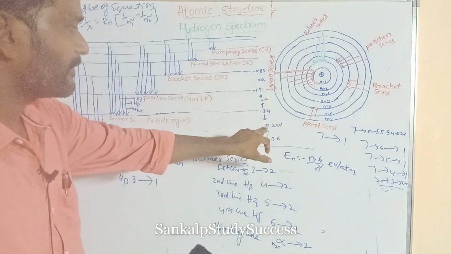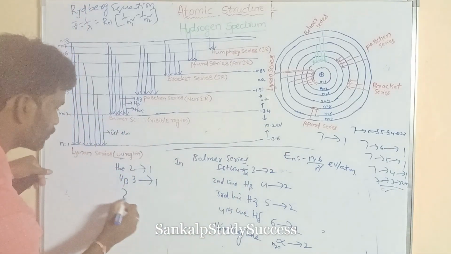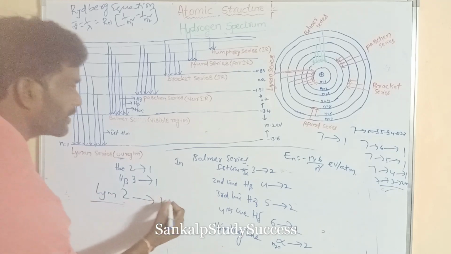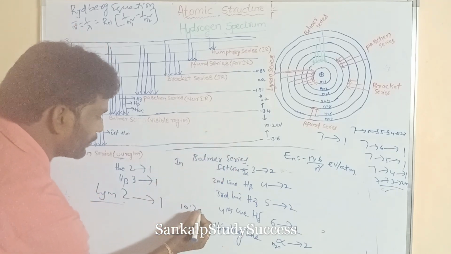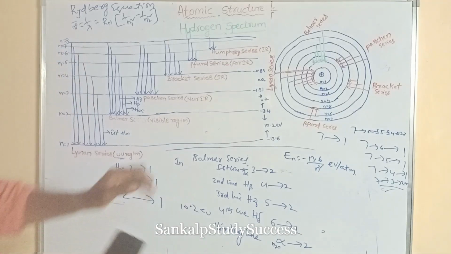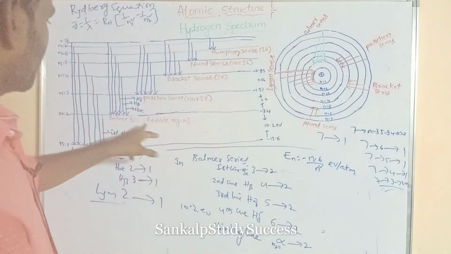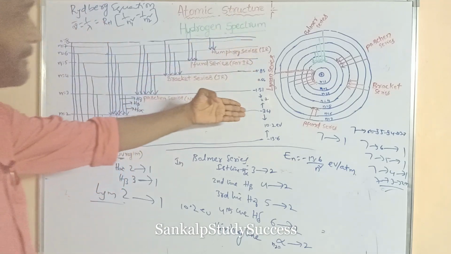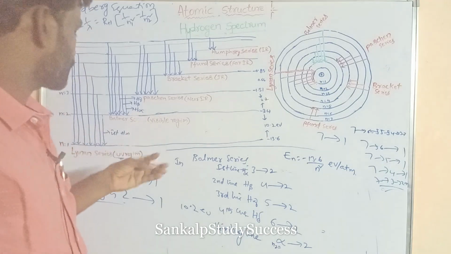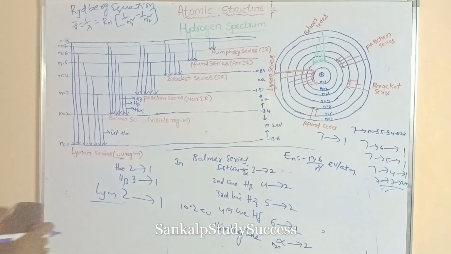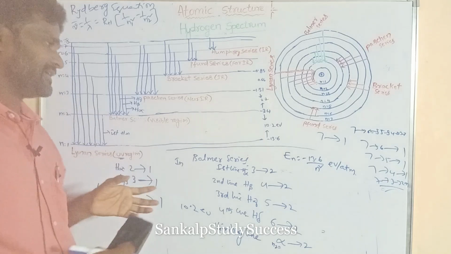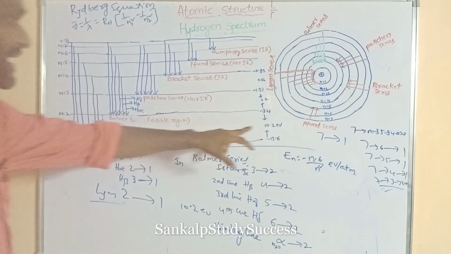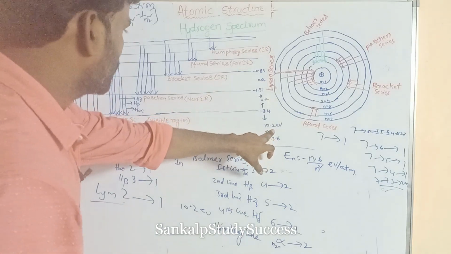What is its energy gap? 10.2, for 2 to 1. This is the Lyman series, 2 to 1, with energy gap 10.2 electron volt. The remaining series like Balmer, Paschen, Brackett, Pfund, and Humphreys have very, very small energy gaps. So the Lyman series has high energy in the hydrogen spectrum.